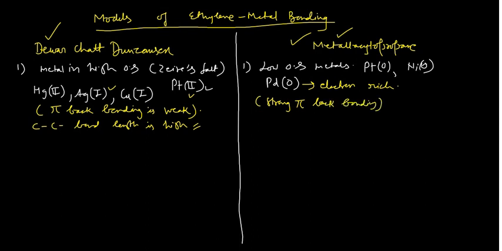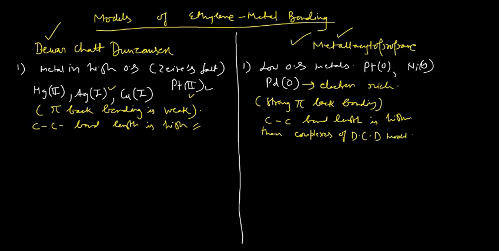When strong pi back bonding is there, your CC bond length is higher than in the complexes of the Dewar-Chatt-Duncanson model.